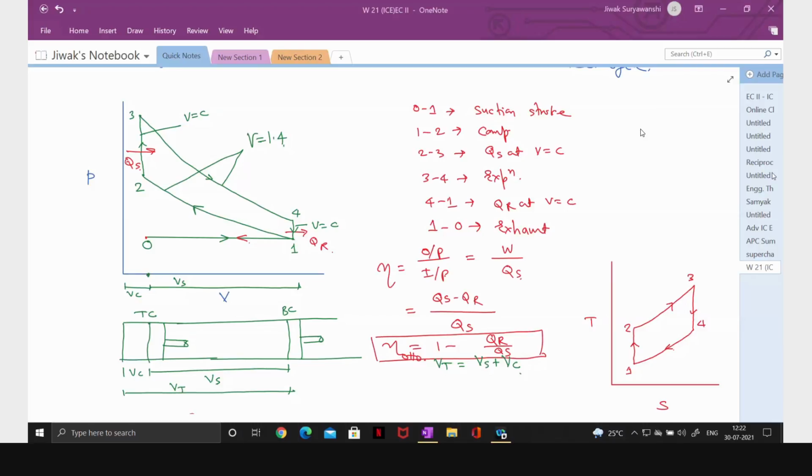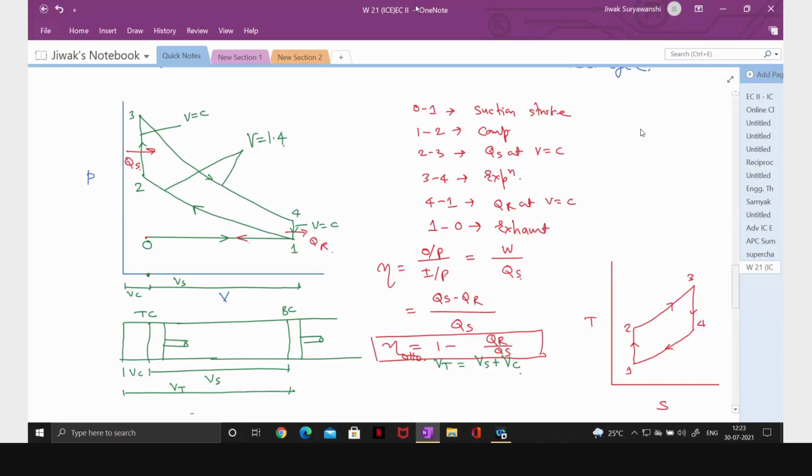Spark advance, almost constant volume, pressure increases. Spark advance? No, no, not spark advance. Change in phase? No, no. Okay, I will explain. Now here, in case of a petrol engine, we are approximating this Otto cycle for the actual SI engine.